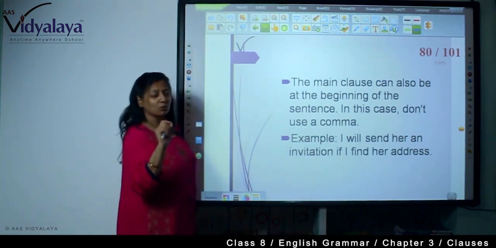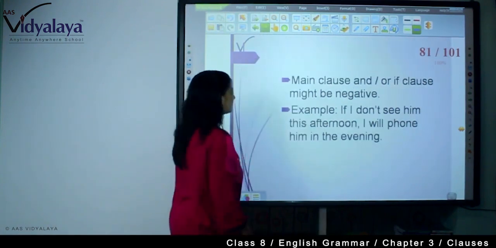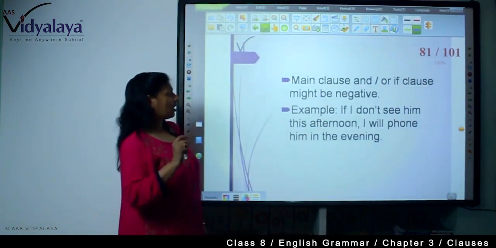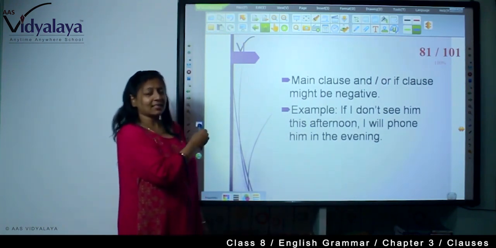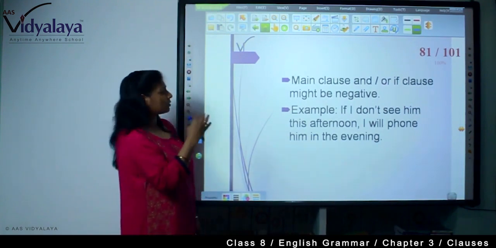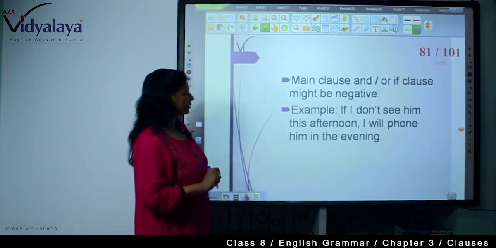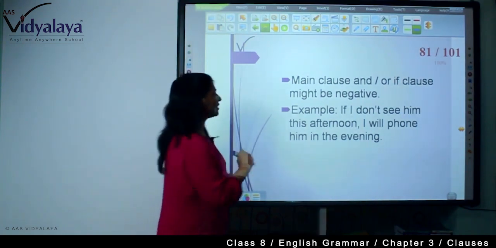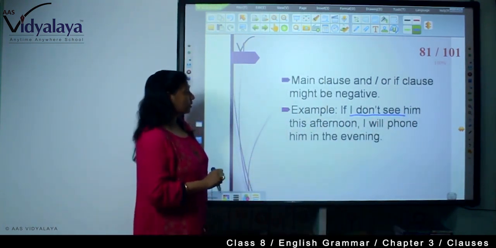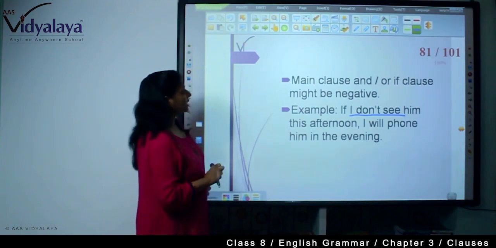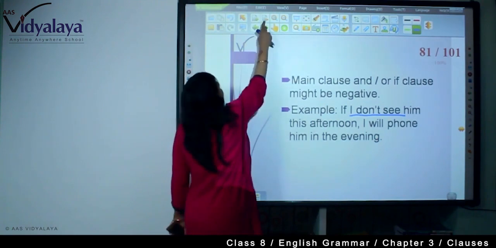Now these are the grammatical rules, you will have to follow them because these are in continuation. The main clause and the if clause might be negative. In the earlier slide you saw it was positive. Now you are seeing the negative. If I don't see him this afternoon, I will phone him in the evening. If I don't see, this is the negative. So I will phone him in the evening. So here you are saying the main clause and the if clause can be negative also.